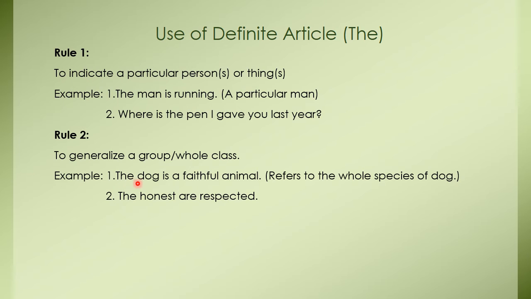Rule number 2: to generalize a group or whole class. For example, the dog is a faithful animal. Here, when I am saying that the dog is a faithful animal, it refers to the whole species of dog. And example number 2, the honest are respected. That means those who are honest, they are respected. So to generalize a group or whole class, we use "the".